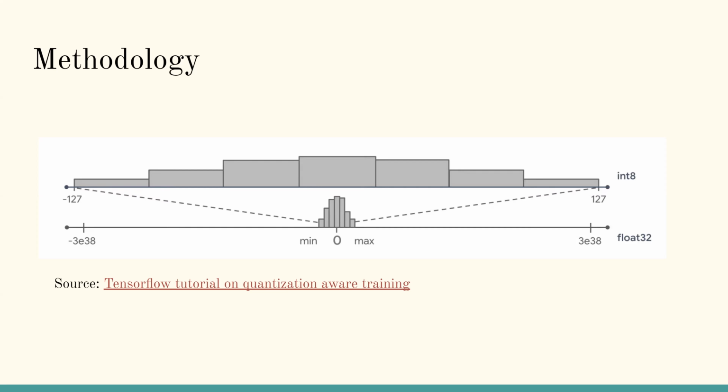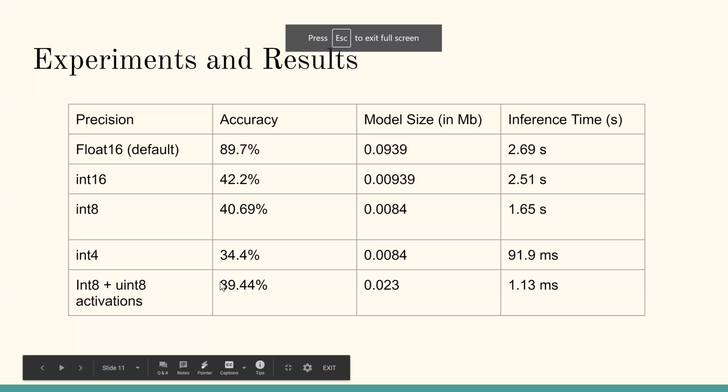A similar process was done over 8 bits, 8 bits with unsigned activations. That was the last row, and then we've also done it for 4 bits. So these were all the experiments with quantization aware training, and we did realize that it is very much possible to reduce the precision of activations and still be able to get accuracy as is shown in the last experiment done by us.